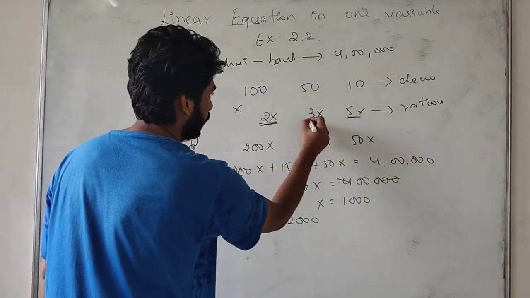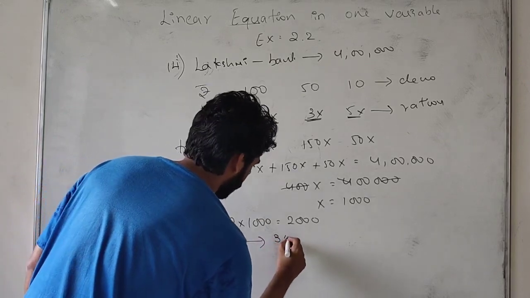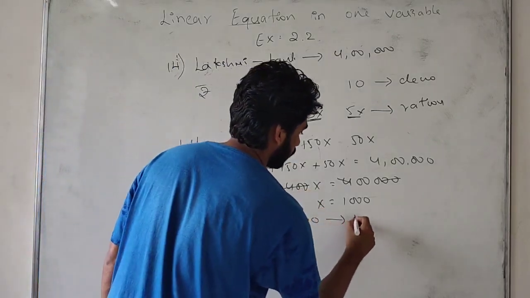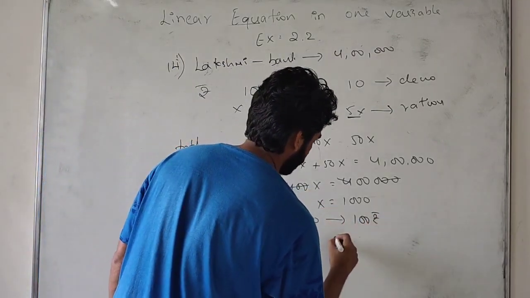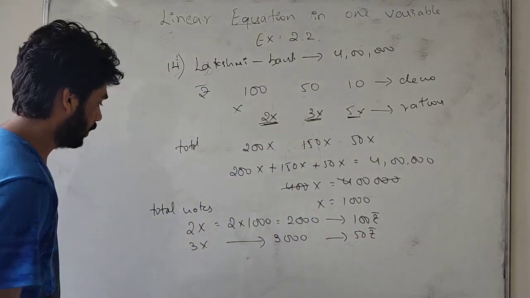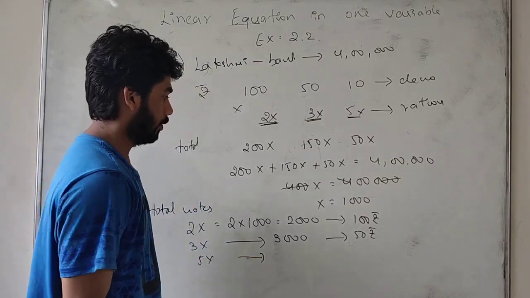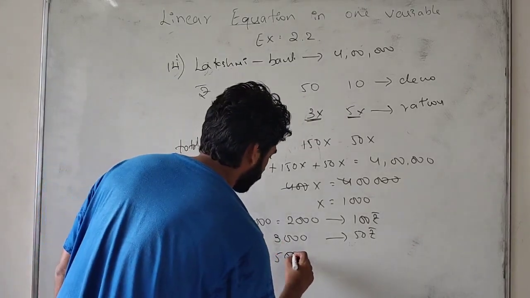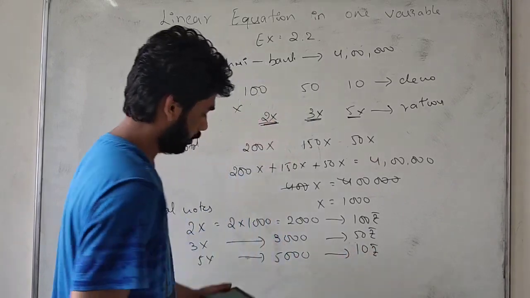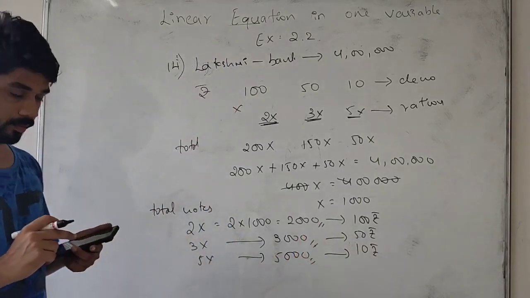Next one, 3x, 3000 notes of 50 rupees. Next one, 5x, we have 5000 notes of 10 rupees. So these are the required notes she has.